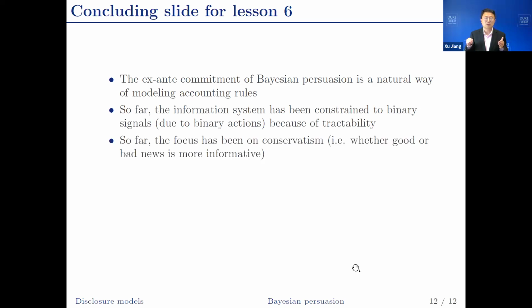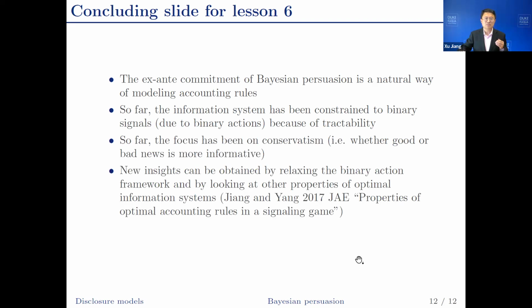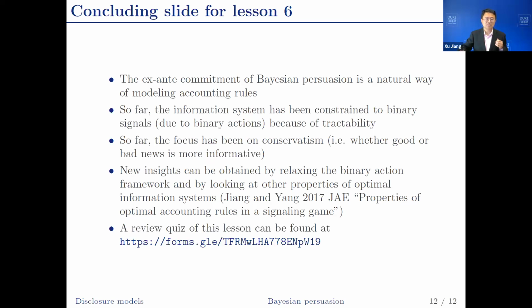And so far, the focus has been on conservatism, which is essentially whether good or bad news is more informative given the binary signals. In my opinion, new insights can be obtained by relaxing the binary action framework and by looking at the properties of optimal accounting systems beyond conservatism. And I have a JE paper which makes an attempt in this direction.